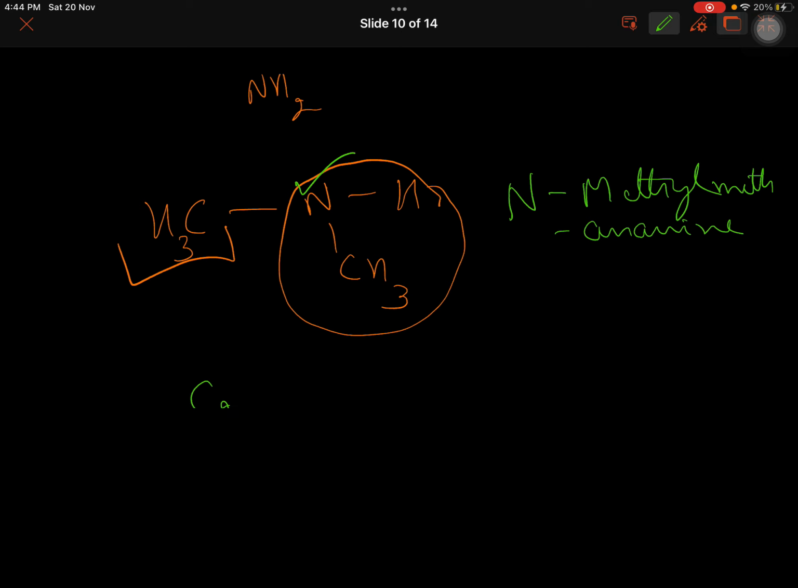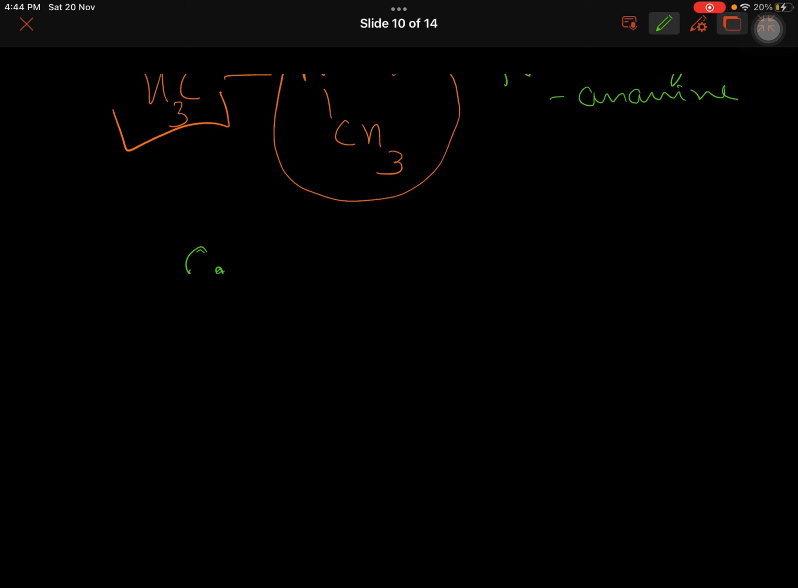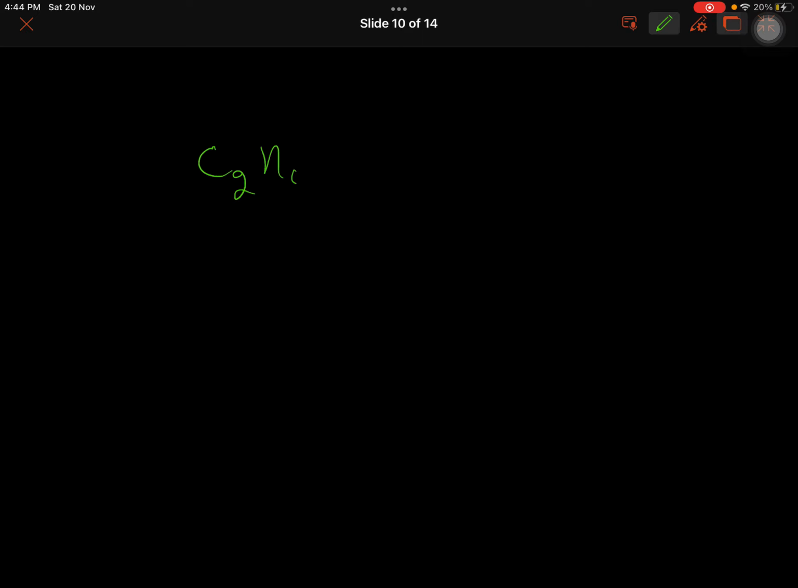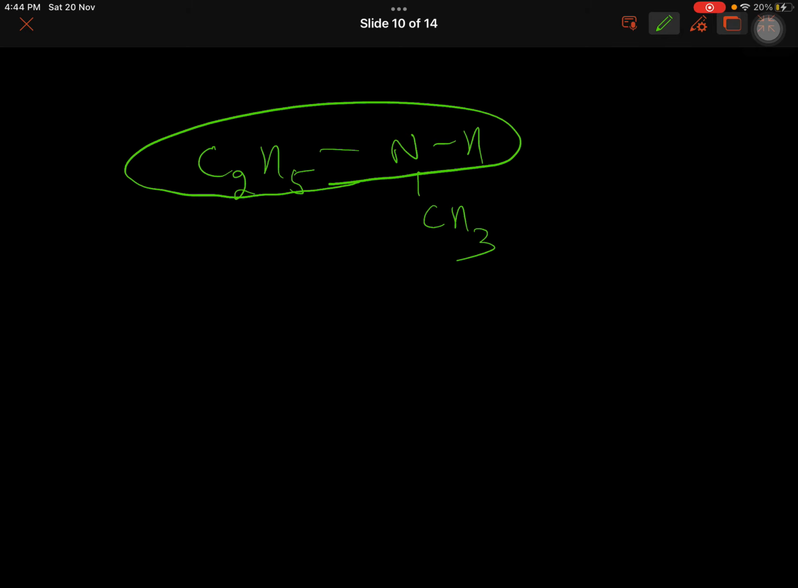If you have C2H5NHCH3, now the bigger R group is the main compound, that is ethanamine, and on nitrogen you have methyl, so it becomes N-methyl ethane amine.